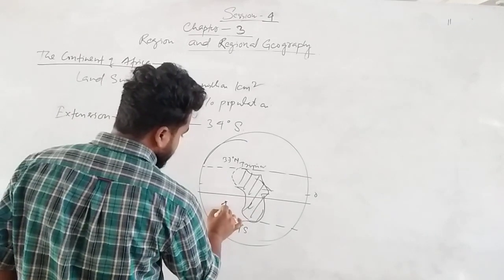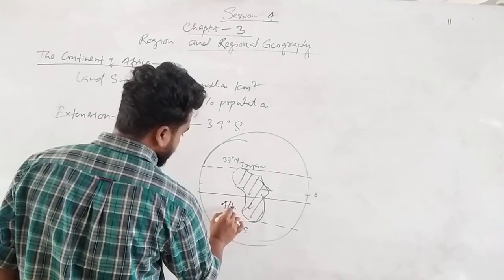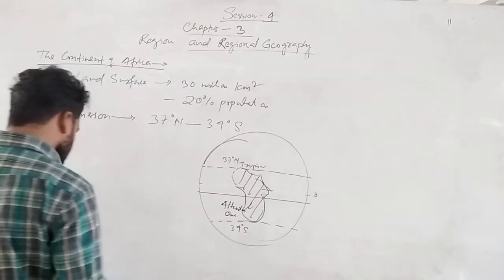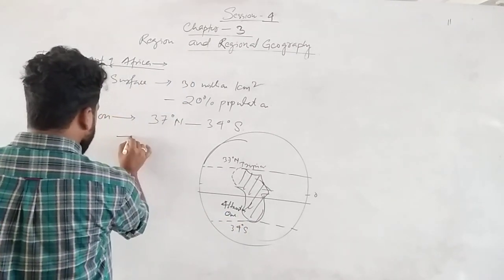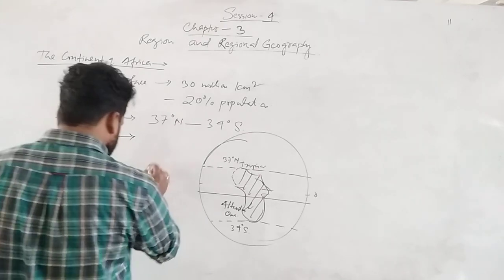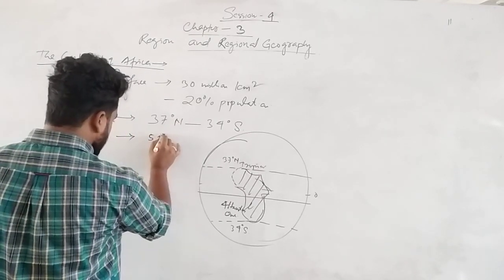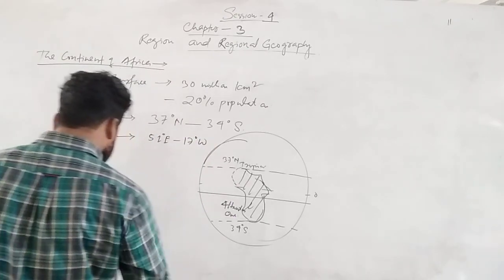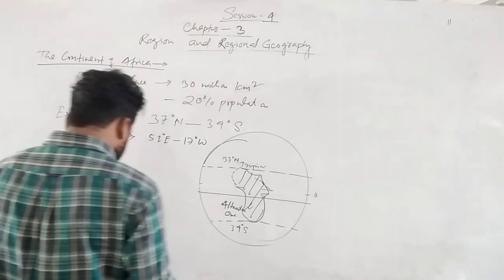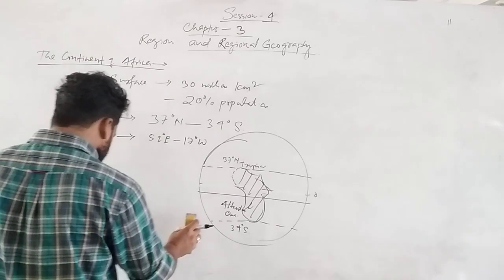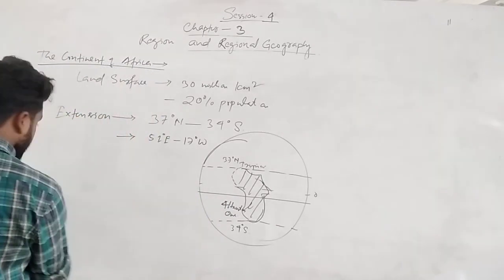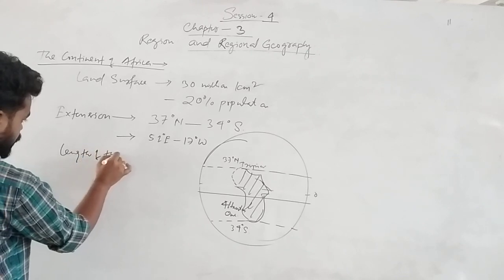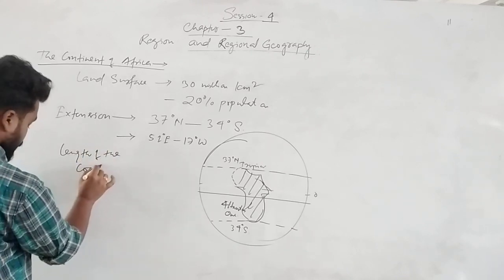Here the Atlantic Ocean is there, the second largest ocean in the world. And we will see the east-west direction, that is 51° east to 17° west. Now we will see the length of the coast.